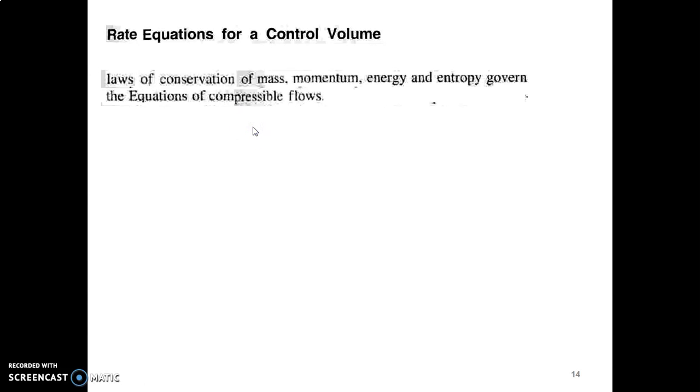The laws of conservation of mass, momentum, energy, and entropy govern the equations of compressible flows. So the equation for conservation of mass, the equation for momentum, the equation for energy and entropy, these are considered to be rate equations. We already know these terms. We have already studied them in our previous semesters.